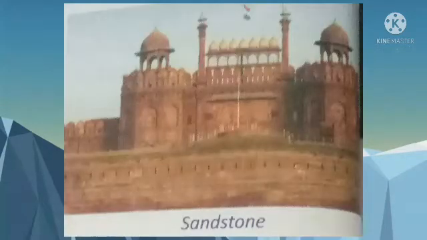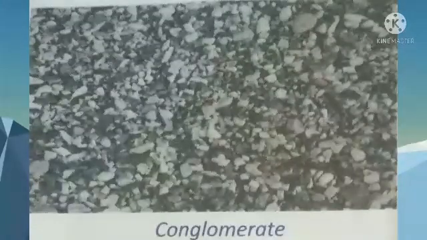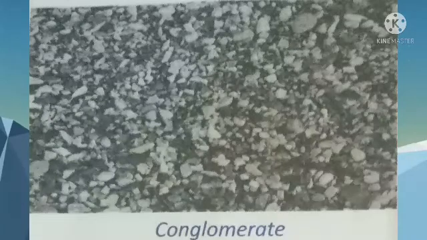Sandstone, it is a soft stone. It's formed of sand particles deposited close together. Many of India's famous buildings such as Red Fort in Delhi and many places in Rajasthan are made of sandstone. Next, conglomerate. It has rounded stones such as pebbles and gravel cemented together into a mass. It is used in construction and is also polished to make ornaments.